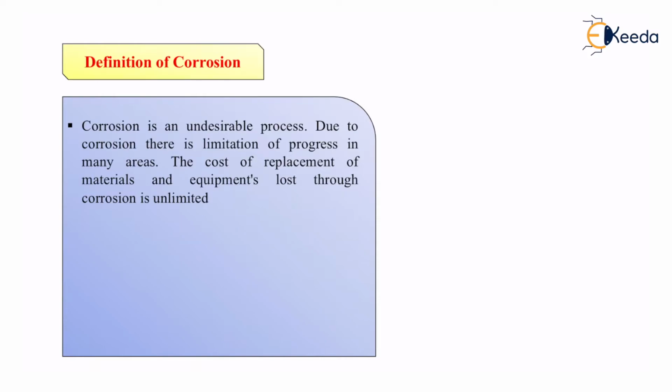The cost of replacement of materials and equipment lost through corrosion is unlimited. Why have they written this sentence? Why is it unlimited? It is unlimited because once a particular machine part is replaced, the new part which has been bought is also made up of metal. If that part is also made up of a particular metal, the same thing is going to happen again.